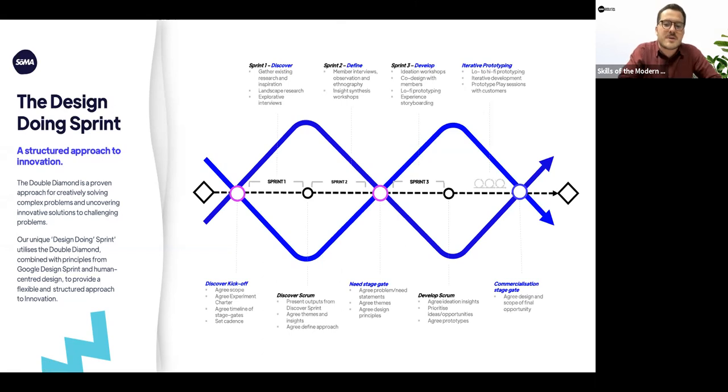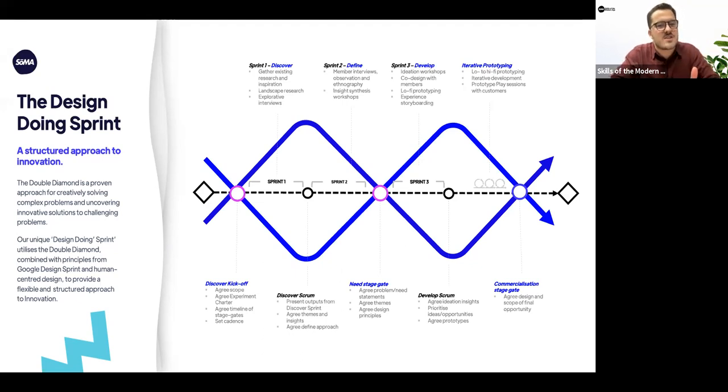And then after each of those sprints, there's some sort of scrum or meeting that has particular stage gates, which tell you when you're allowed to move on to the next stage. So we need a certain number of creative ideas before we're allowed to move from this stage to the next stage, or we need a certain amount of validated insights from our users before we can move from discover to define, and those sorts of things.